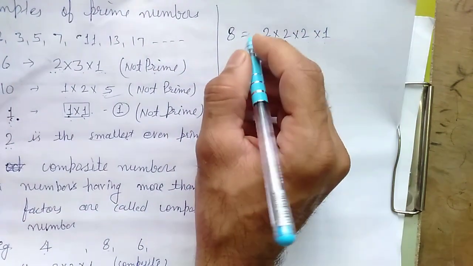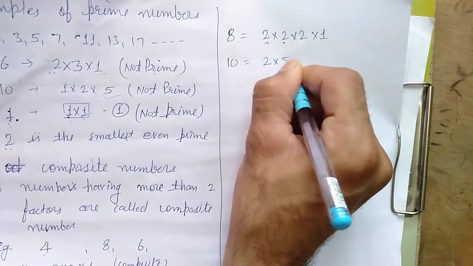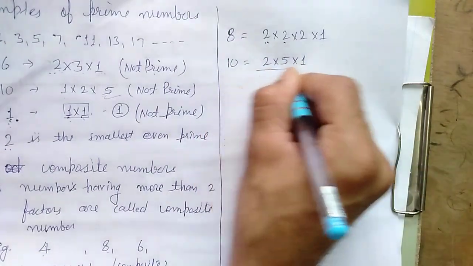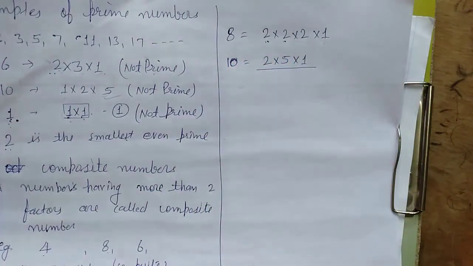Similarly 10 also we can take: 2 multiplied by 5 multiplied by 1. There are 3 factors, so this is also a composite number. Any number which is not prime is composite, except 1. 1 is neither prime nor composite. So these are the prime numbers, composite numbers, even numbers and odd numbers.